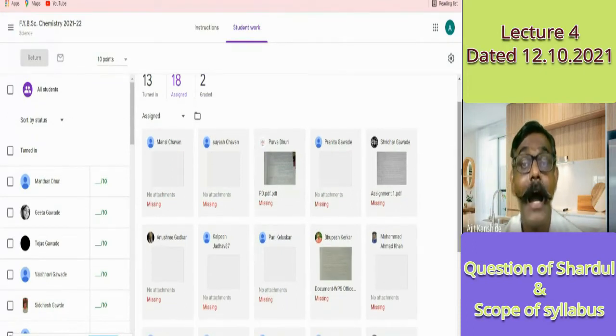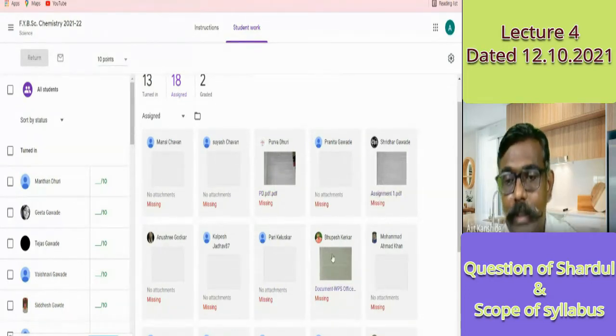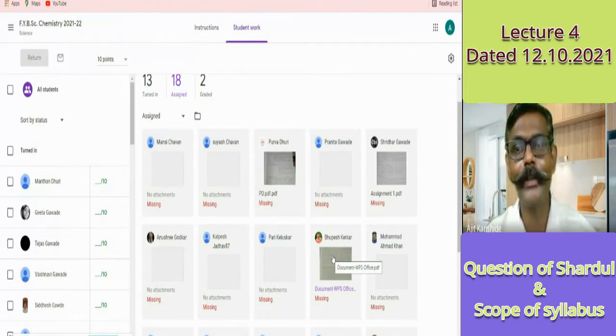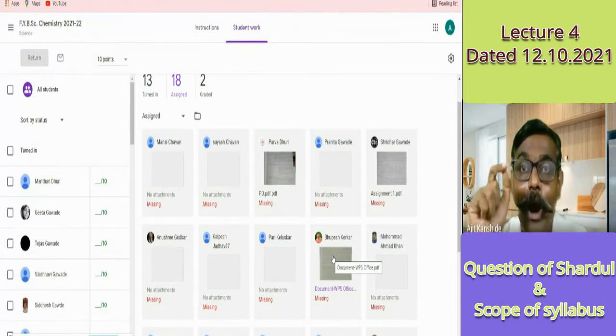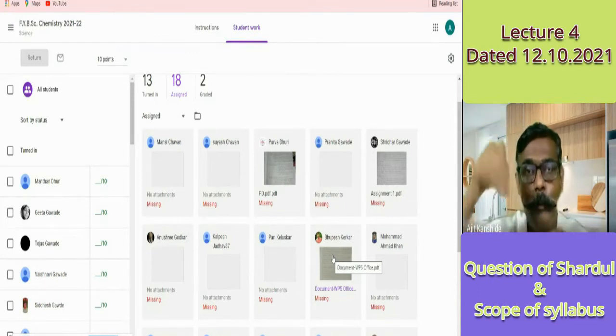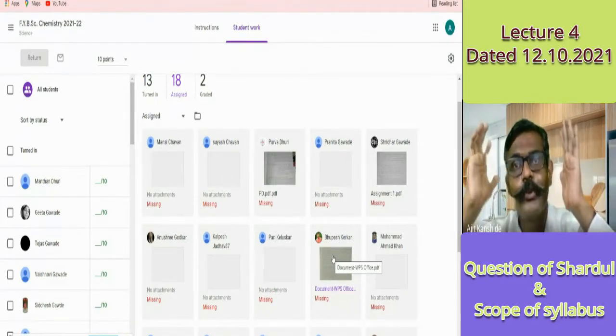Purva will say, I had submitted, but she is missing here. Why is she missing? Because she has not handed in. Sridhar is here. Bhupesh is here. They are missing. Why? Actually, they have completed everything. They have uploaded, but they have not handed in. It means they completed the journal, they completed the task, they kept it in their bag, they came to the college, but they have not given it to me to check.